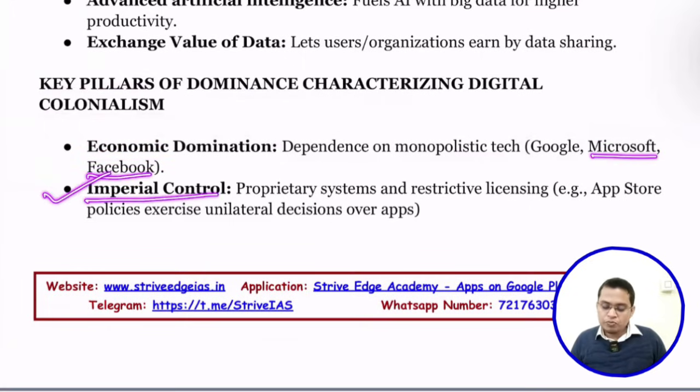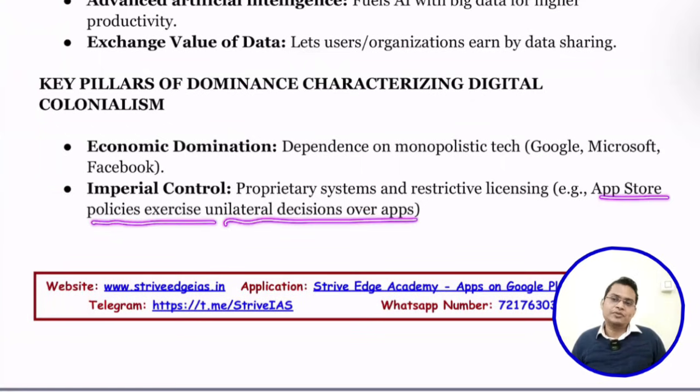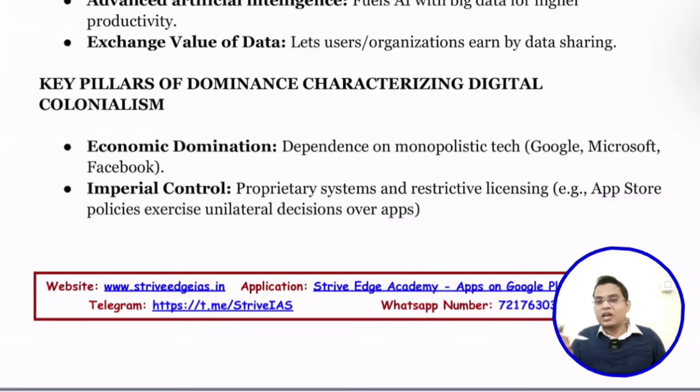Then imperial control: proprietary systems and restrictive licensing. You cannot use third parties; they impose a lot of restrictions. App Store policies exercise unilateral decisions over apps. The App Store decides about your application, but you don't have any other option, so you have to follow their instructions.